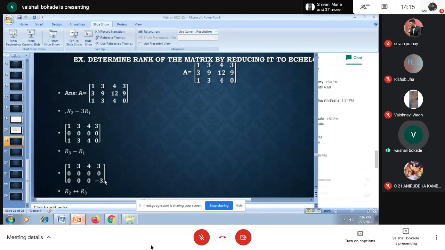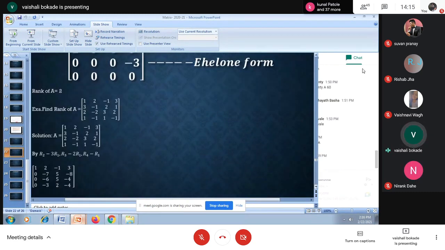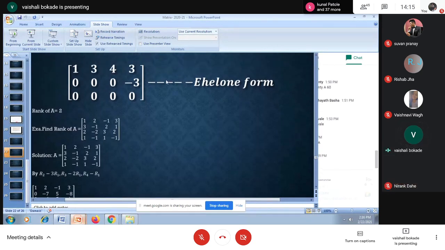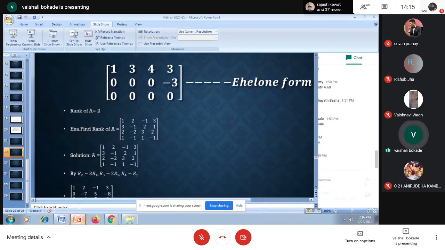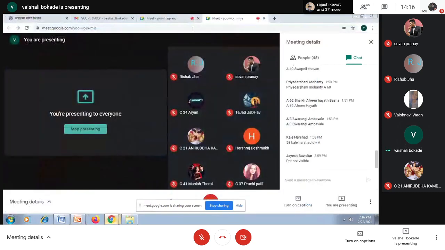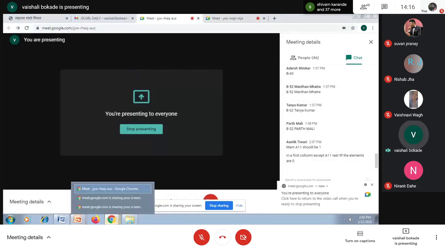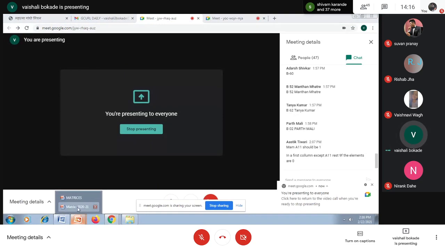Now I am having R2 as the 0 row, and R3 I'm having as this non-zero row. By interchanging R2 and R3, I'm transferring this 0 row to the bottom. Last time I came up to here. So I'm calling this matrix the echelon form.